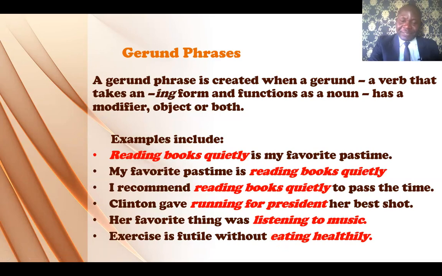What's the gerund phrase? You can see it in there, and it's not functioning as a verb. And behind it is an object. Okay, it's a modifier. Eating healthily, yeah, it's a modifier. So together, they are a gerund phrase. And what's its function here? Exercise is futile without eating healthily. So it is the object of the preposition without. Okay, that's the end of the gerund phrase.